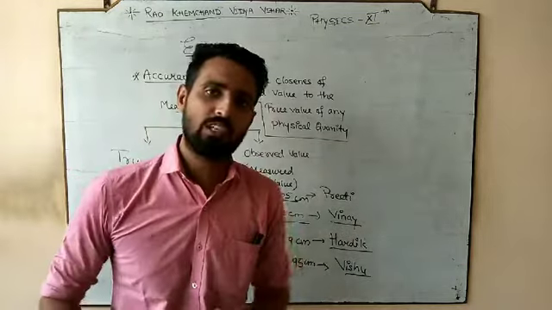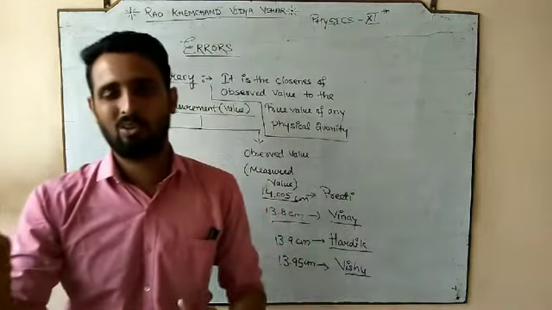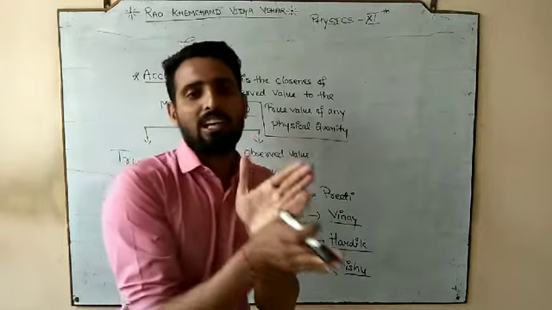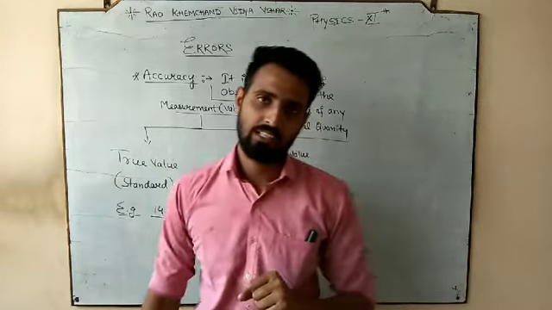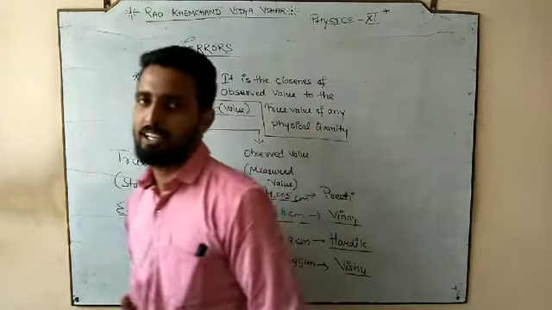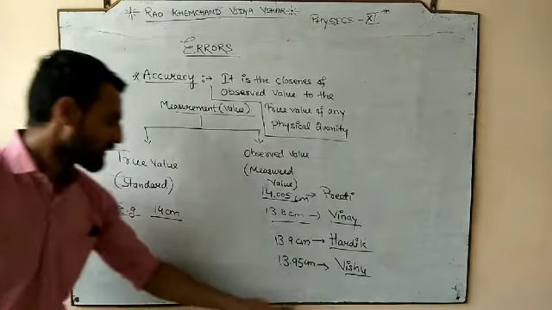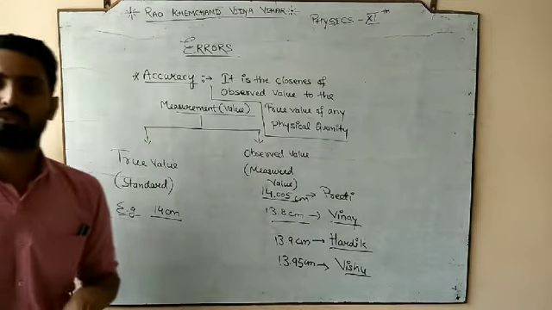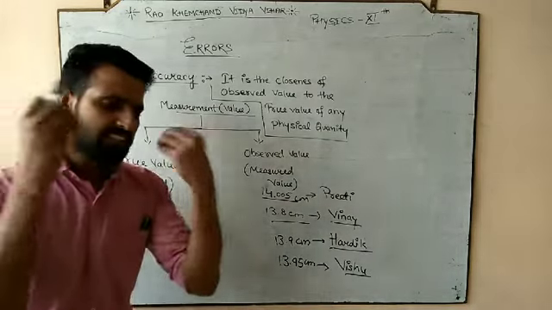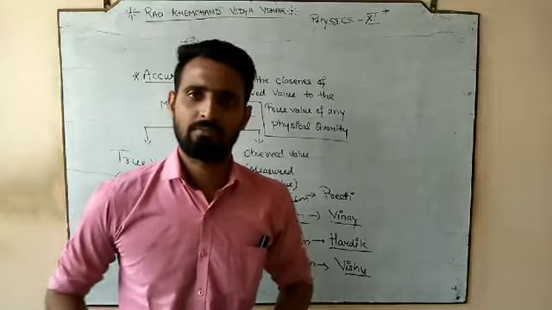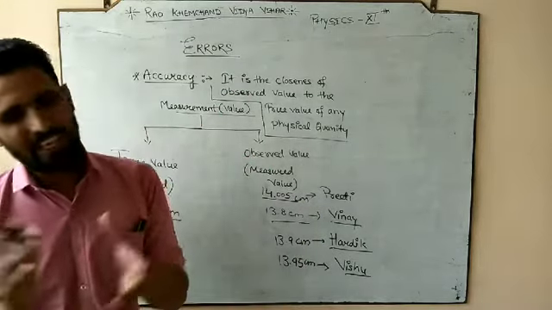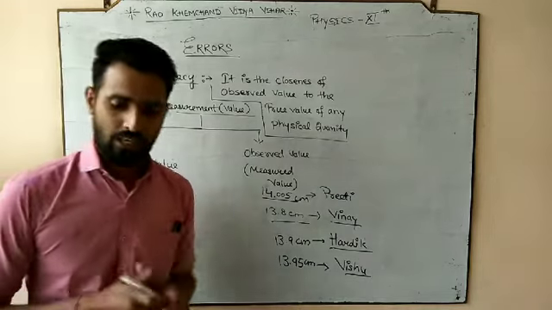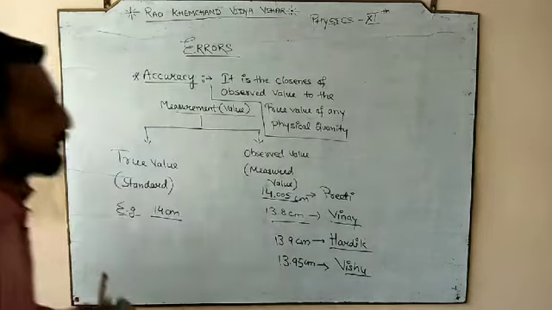So the point is that it should be close to the true value. It does not mean that it should be only less or more. The closer it is to the true value or standard, the more accurate it would be. Or if your observed value is 100% matching with the true value, then you will say, sir, it is 100% accurate. That is what we have always used, but we have to define it. So I hope the definition of accuracy is clear.